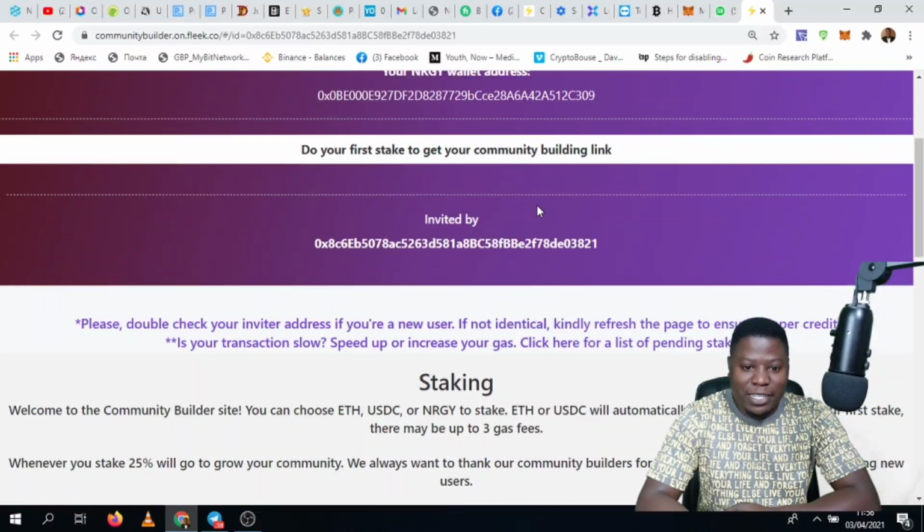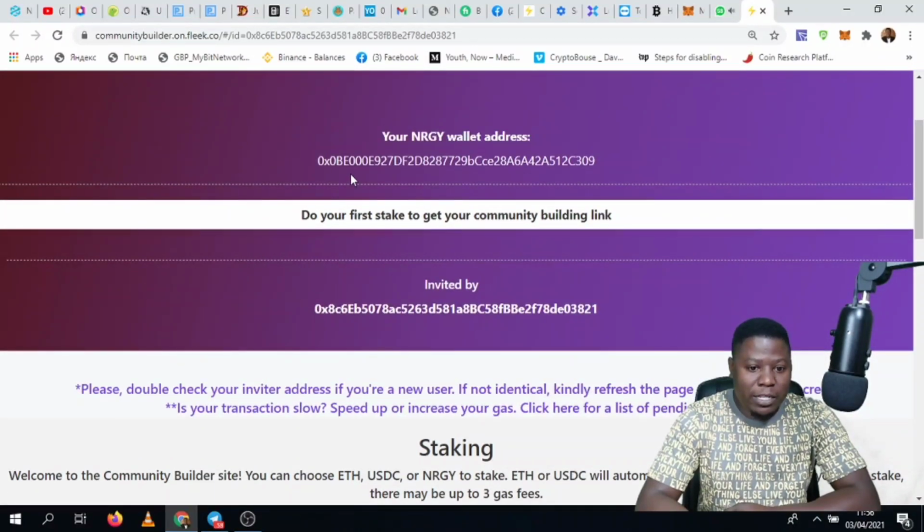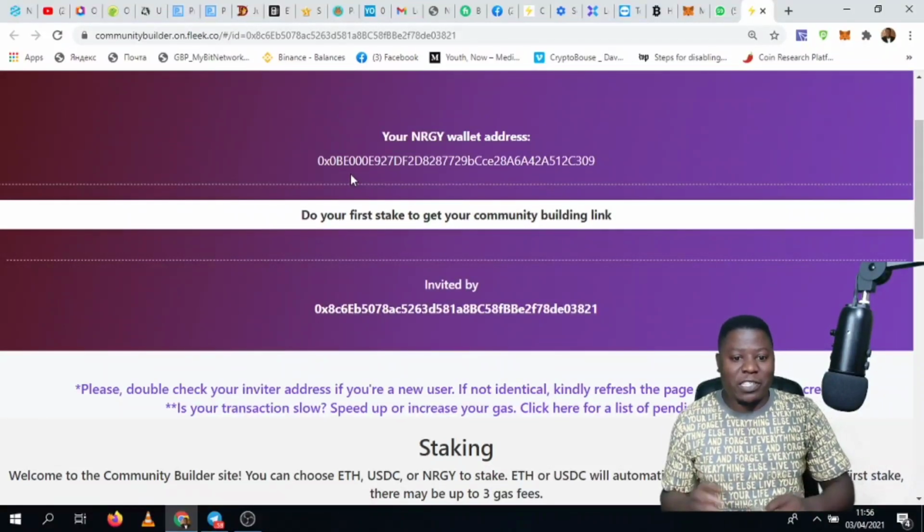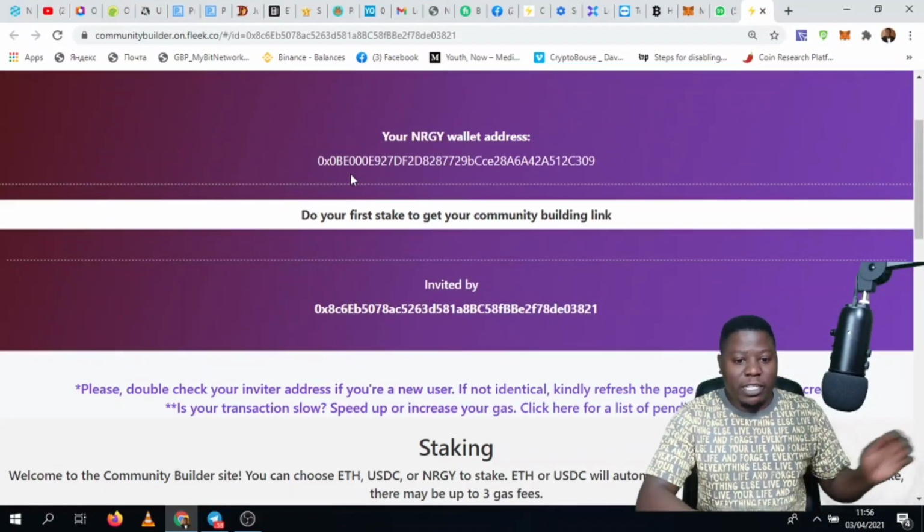If someone stakes, I'll be paid directly in my wallet. There is no need of withdrawing from your back office. The person who invited you is paid directly to their MetaMask wallet. You are in full control. There is no need of asking, when should I withdraw from the back office? This is a smart contract. It is fully decentralized.